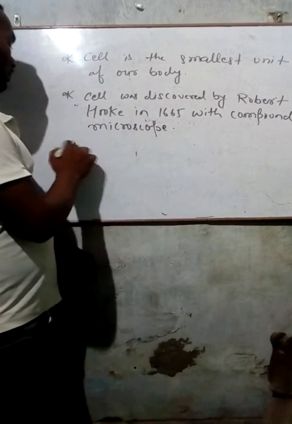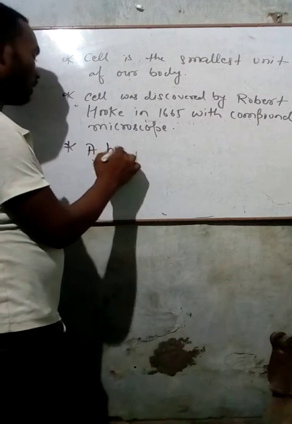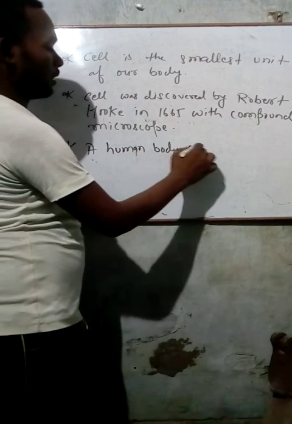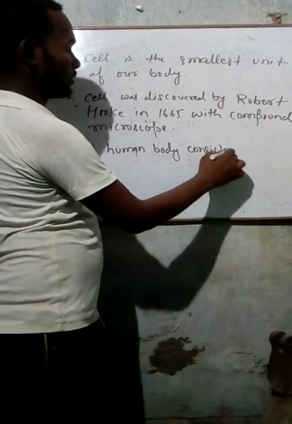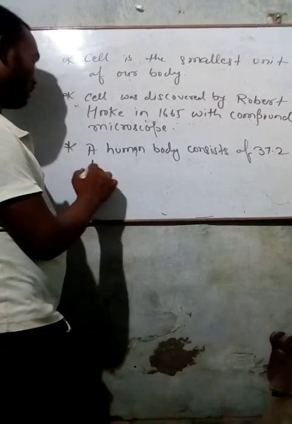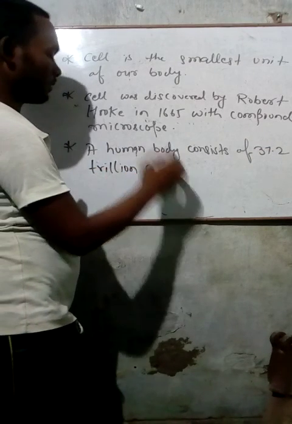Next we learned that the human body consists of 37.2 trillion cells.